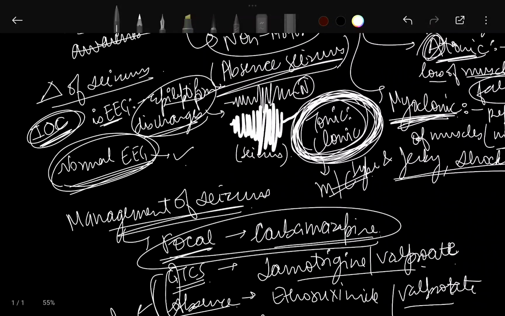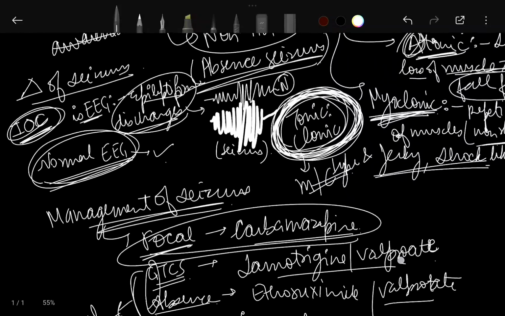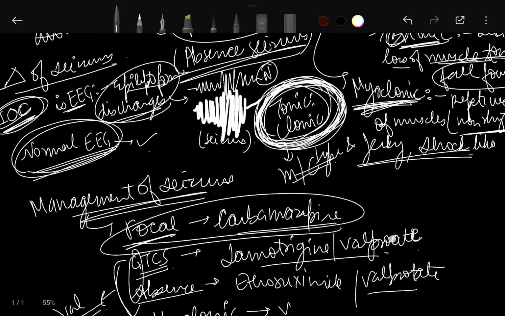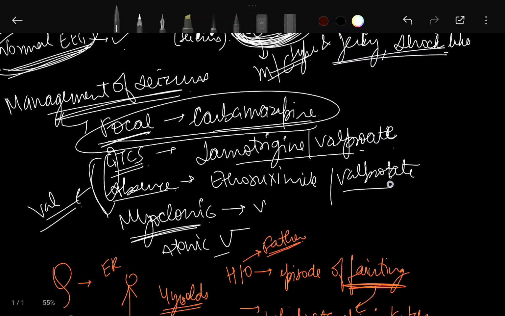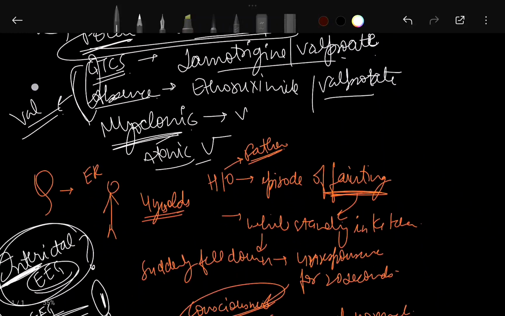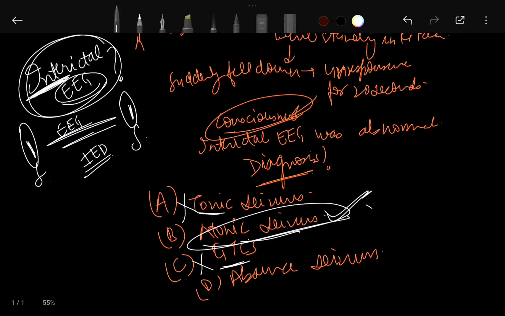Then classification: focal onset, generalized onset, hemispheres involved. The generalized was further divided into motor and non-motor. Motor is in which there is loss